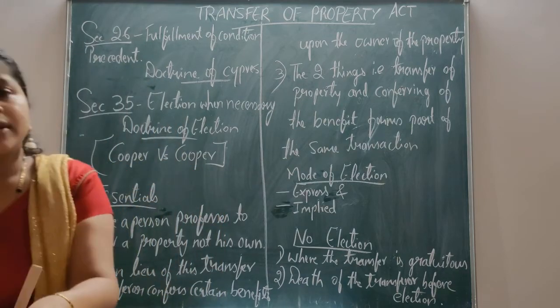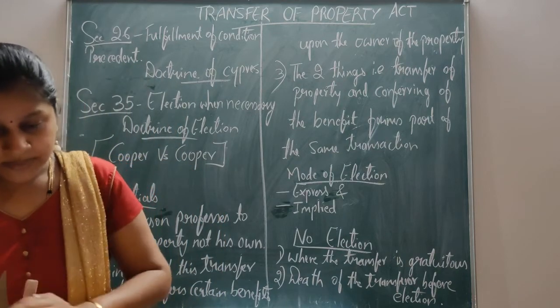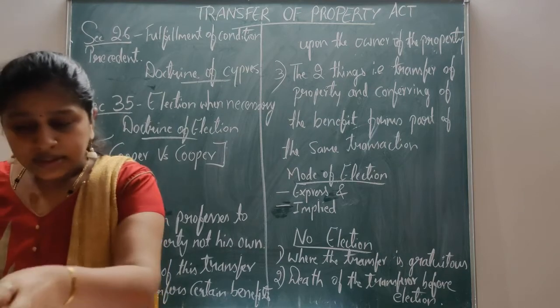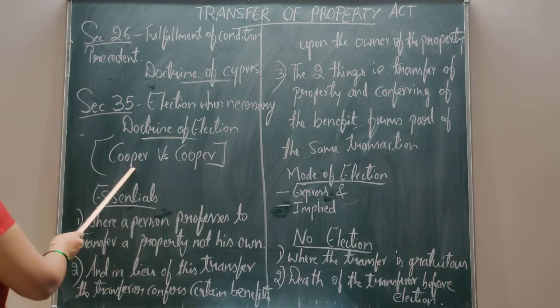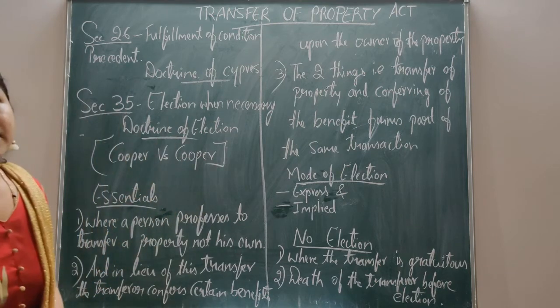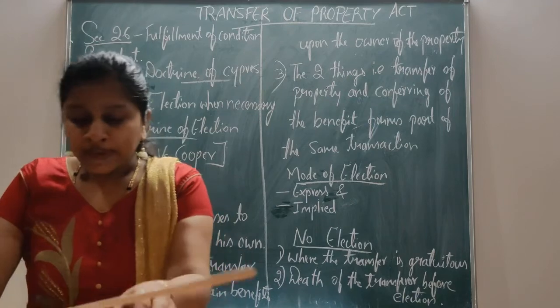That's the doctrine of election. Here, I will give you the important case law: Cooper versus Cooper.